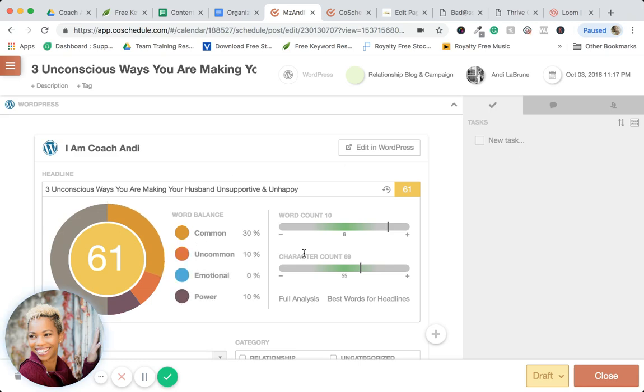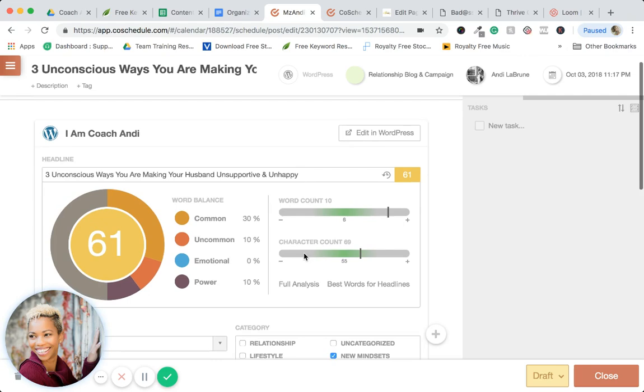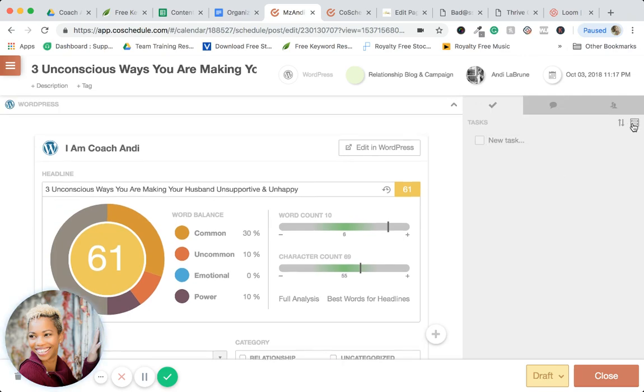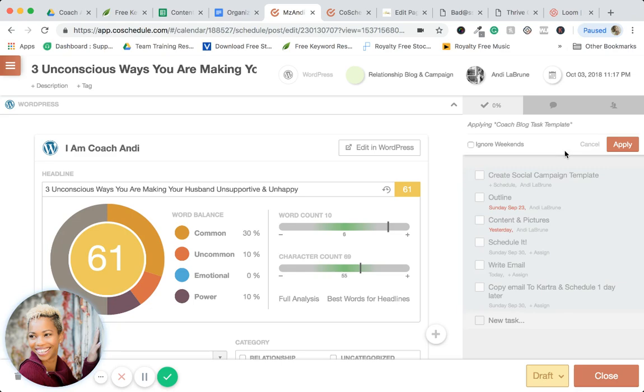What I love about my blog post process, which has kept me on par, bar none, is I go over to this little task pane here. When I click on this little icon, I have templates I've already pre-made, like create new or save existing. So I've made these new tasks of what I wanted to do. This is my coaching one, so I just click on that, and it pre-fills because I've already set up when I want to do it.